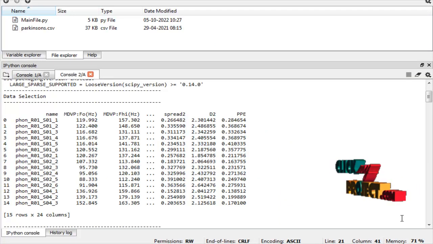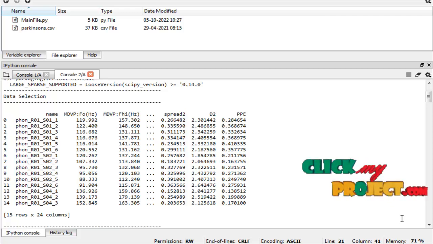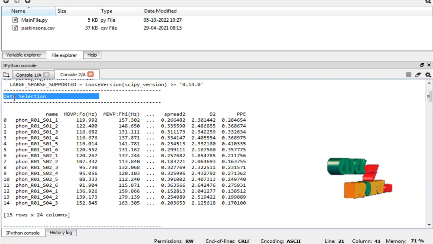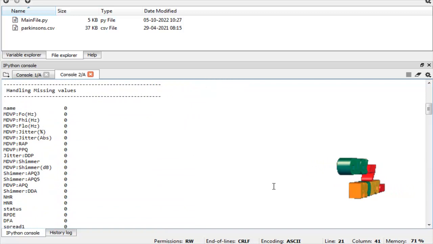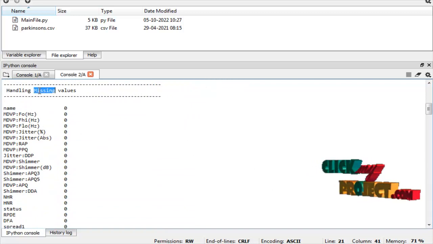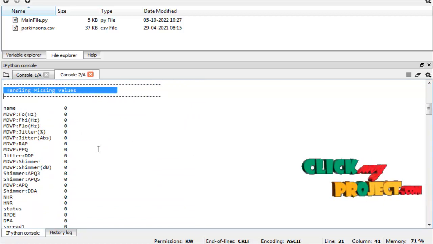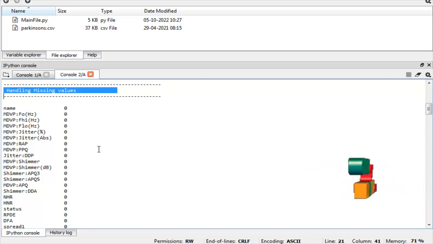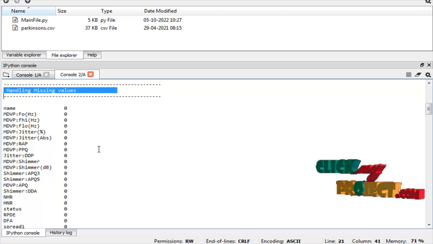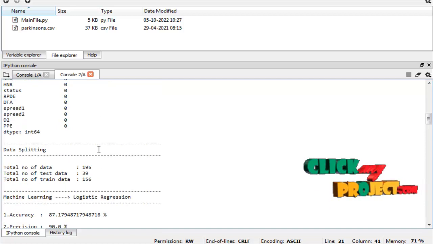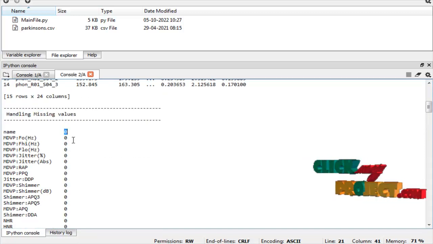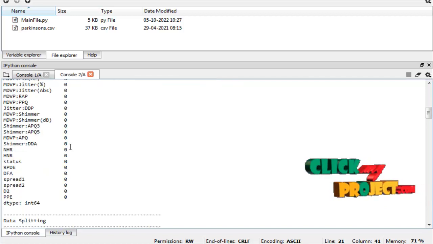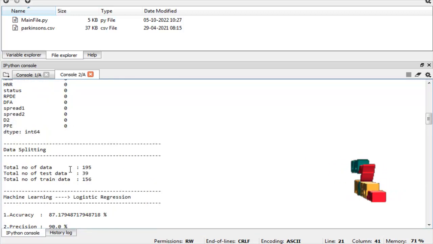Now we are going to discuss the demo of our project. So this is for data selection. Here we display some samples of input data from our dataset. Then handling missing values. Here we check whether any missing values are present in our dataset. So these are the columns present in our dataset. The 0 indicates there are no missing values for the corresponding columns.